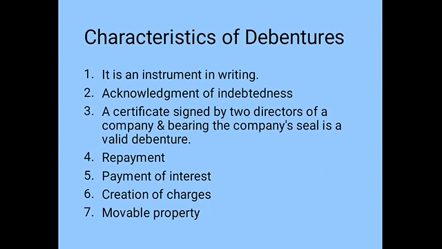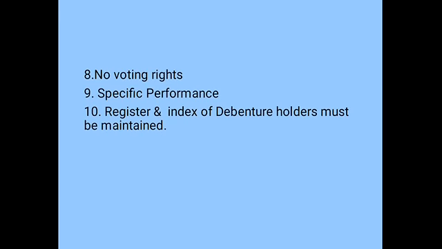Then next is movable property, that is, debentures can be movable, that is, you can transfer the debentures as provided by the articles, section 44. Then coming to the voting rights, the debenture holders do not get any voting right as in the case of shareholders. Equity shareholders get the voting right, that is, they can put their view in front of the management and contribute towards the decision making of the company. Debenture holders do not get any voting right in the company.